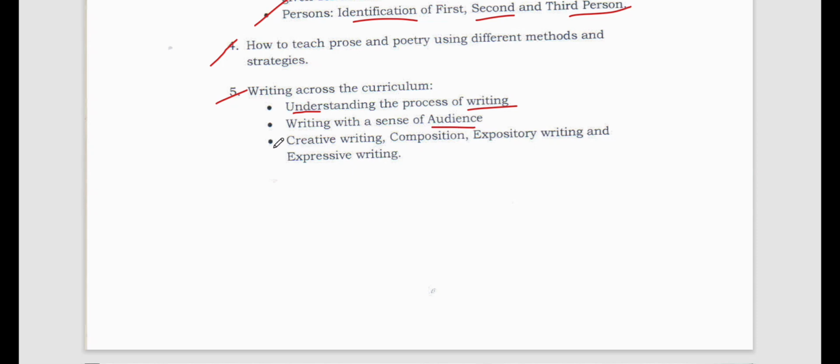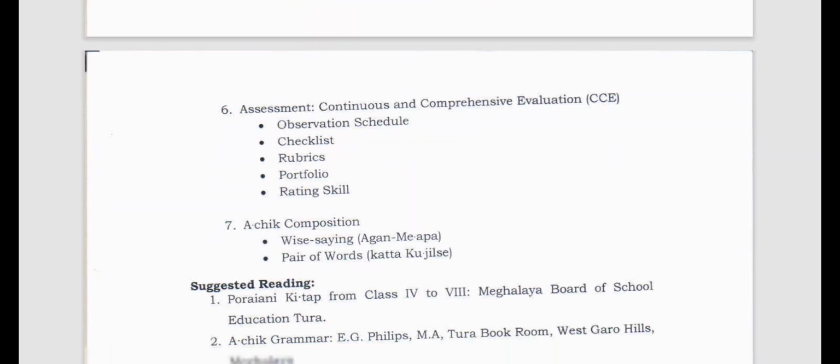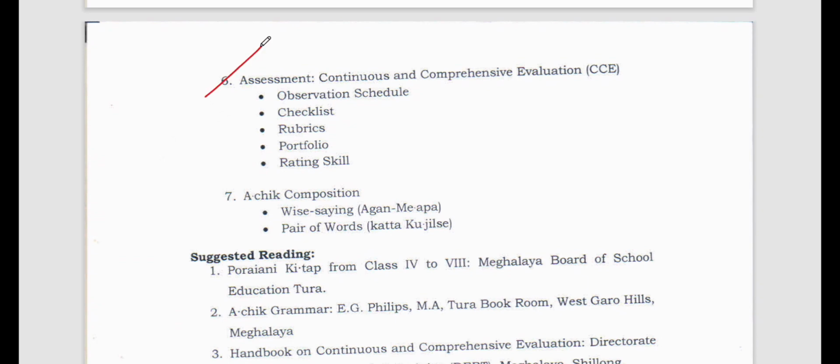Now, creative writing. What are the different types of creative writing? Composition, expository writing, and expressive writing. Creative writings, right? Poem writing, right? Then essay writing, or anything which you imagine and you write. Songwriting, lyrics writing. So all those come under creative writing. Composition. Then number 6, we have assessment.